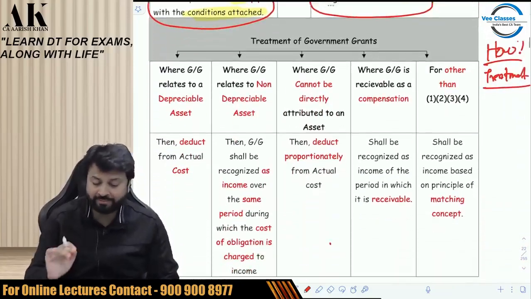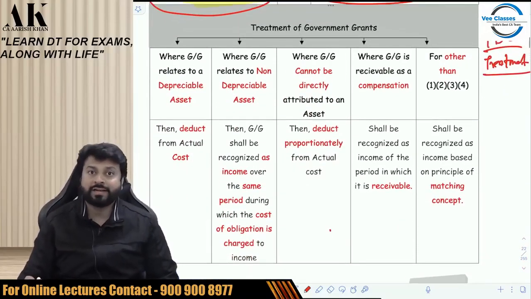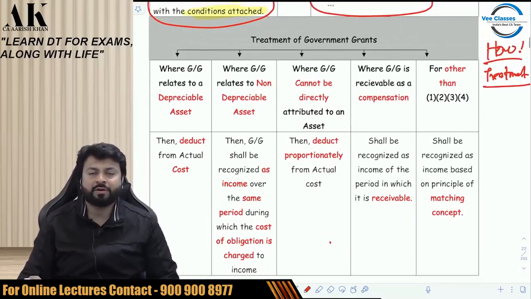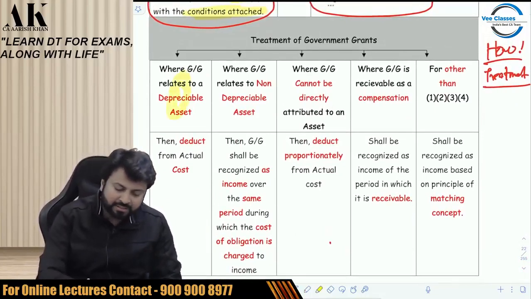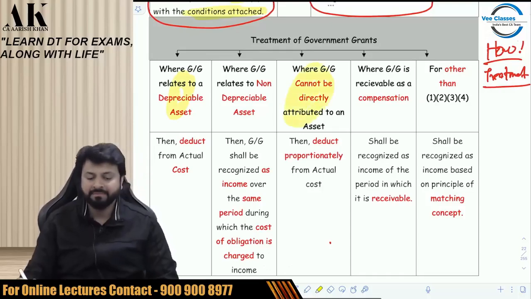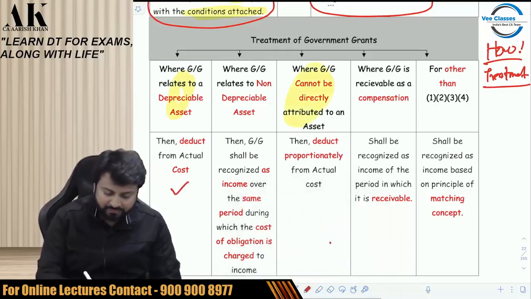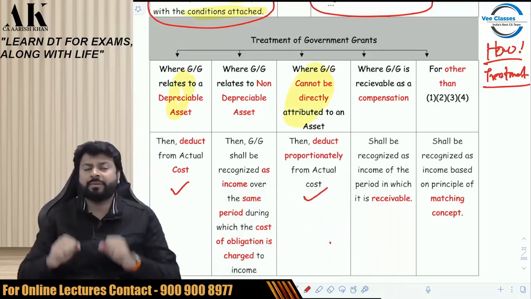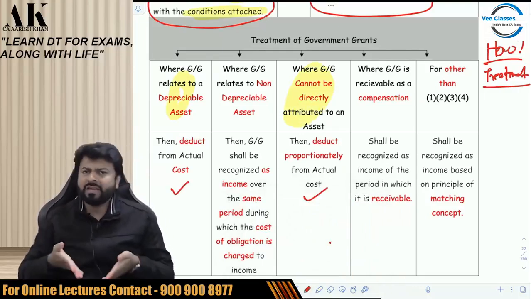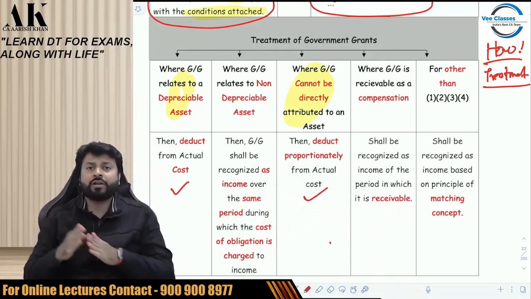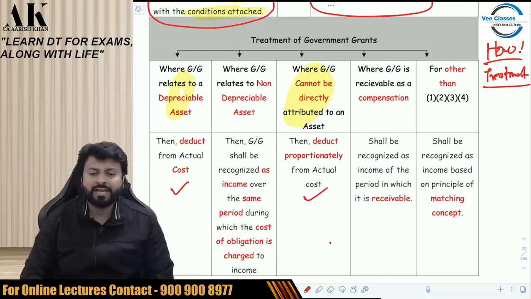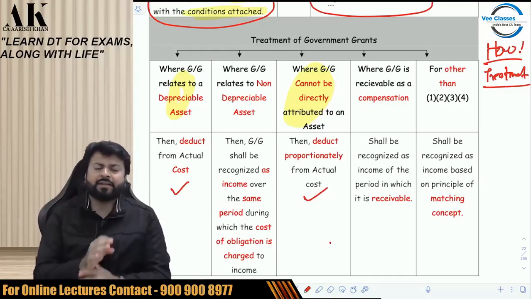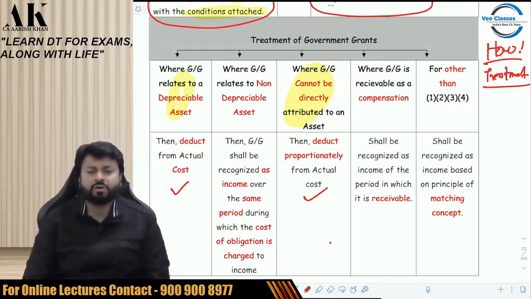Now coming to the treatment. What is the treatment? The treatment differs depending upon the nature of the grant. Suppose the grant is for a depreciable asset. So this first one and the third one is for a depreciable asset. What do we do for a depreciable asset? The same way we are supposed to do over here. The ICDS cannot tell you a different treatment as compared to what the income tax law says. The ICDS has to give you the same treatment, the way it is given under the income tax law.